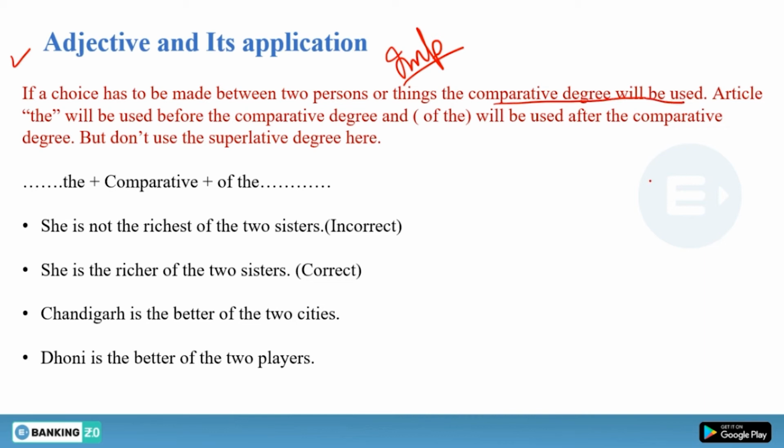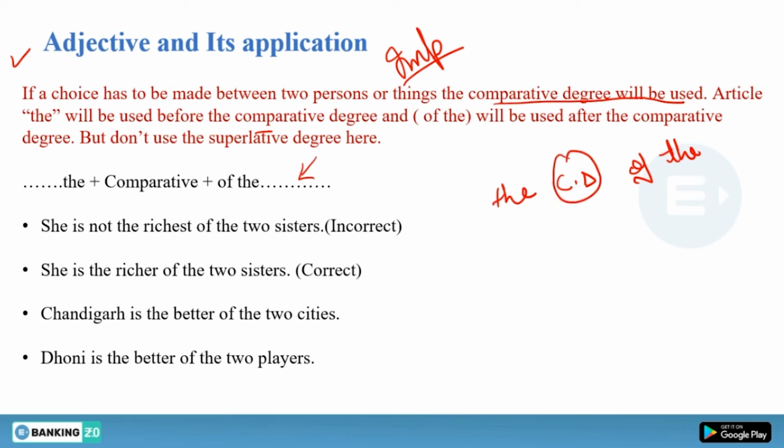Okay. Then what happens, article the will be used before the comparative degree. Okay, then you have the comparative degree, but before that you have to use the, and after that you have to use of the, which is written over here. And comparative degree should be used in between, right?